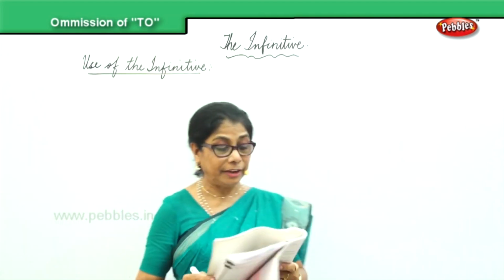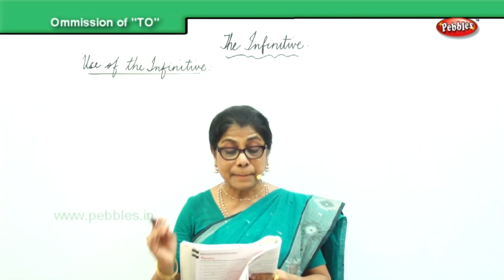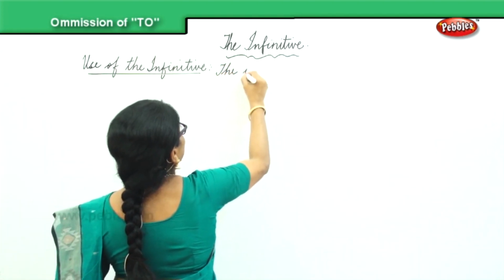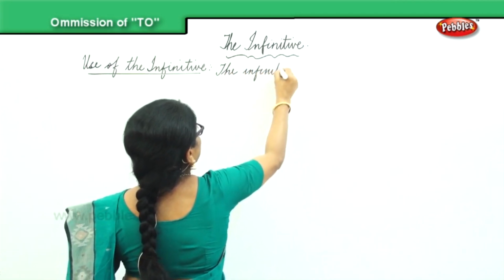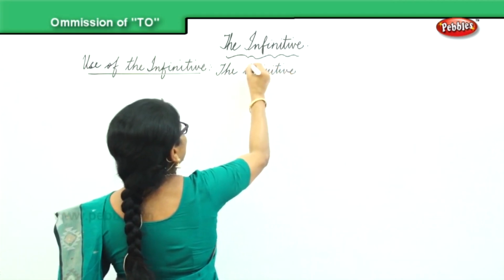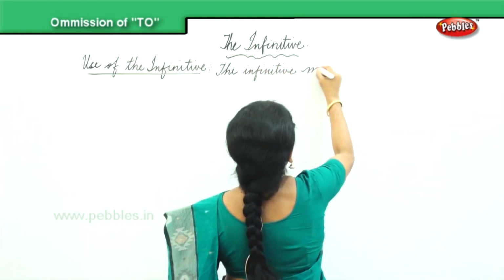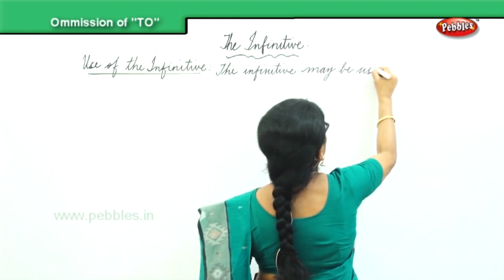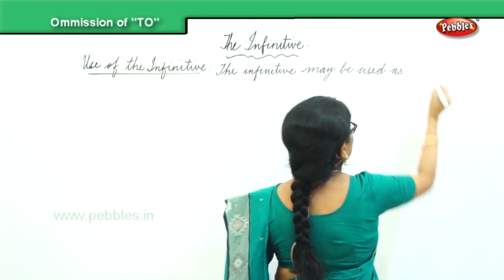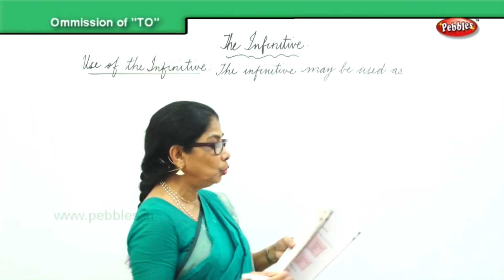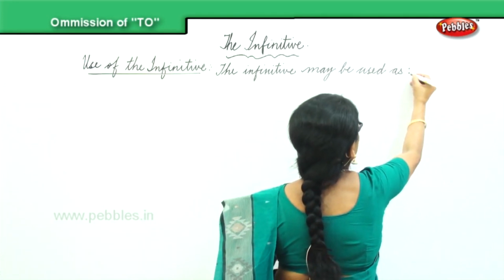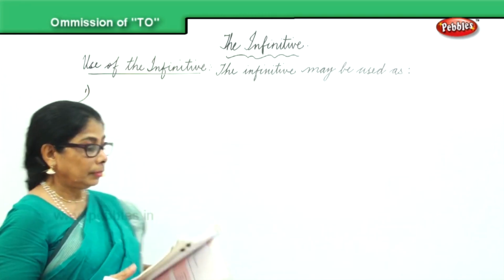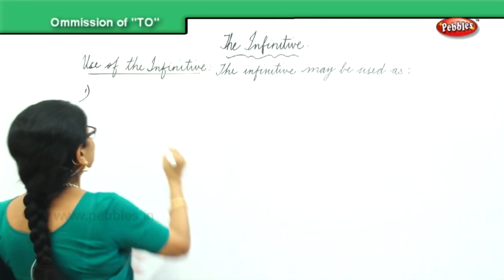In this, we have 5. The infinitive may be used as, I told you there are 5 categories. 1, the subject of a verb.